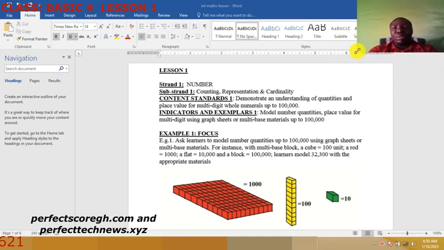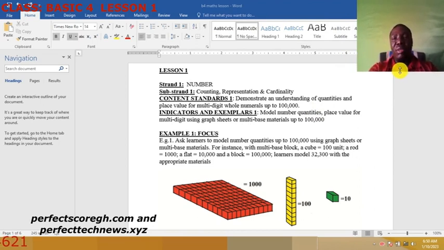Okay, so now let's take the first lesson. This is basic 4 mathematics. So if you're in basic 4, kindly share this to all your friends. Don't be selfish, share it to all your friends. I've done one for basic 5, one for basic 1, I think basic 2 as well. It's between basic 1 and basic 6. Form 1 and Form 2, which is basic 7 and 8, yours will come later. But for now, I'm concentrating on basic 1 to basic 6.